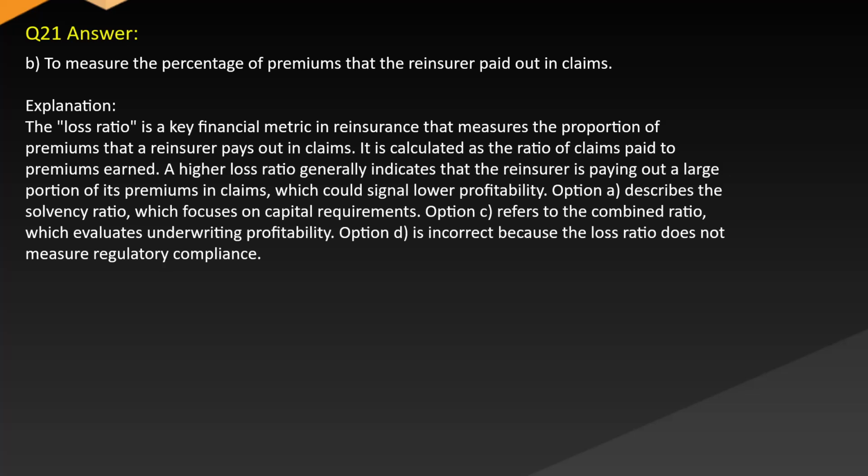which could signal profitability. Option A describes the solvency ratio, which focuses on capital requirements. Option C refers to the combined ratio, which evaluates underwriting profitability. Option D is incorrect because the loss ratio does not measure regulatory compliance.